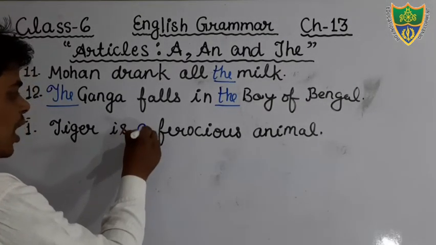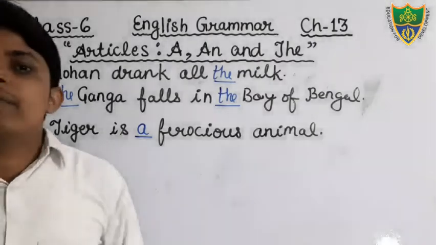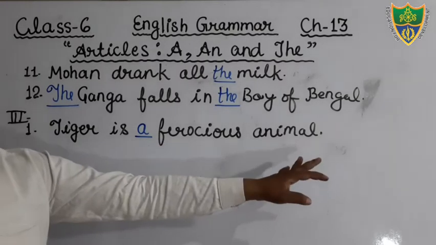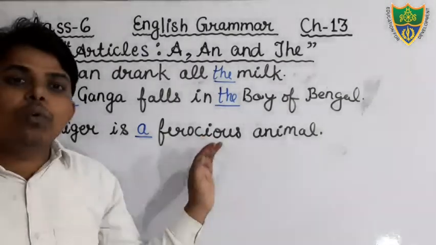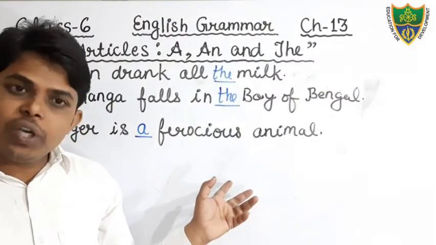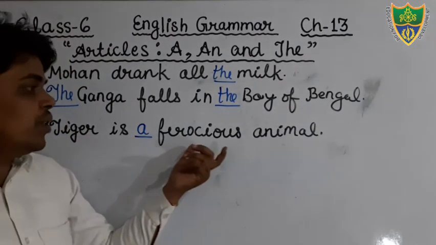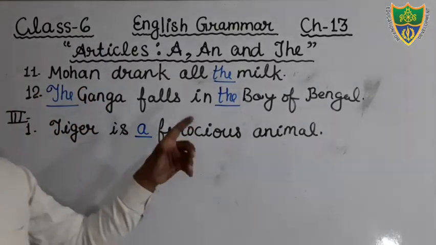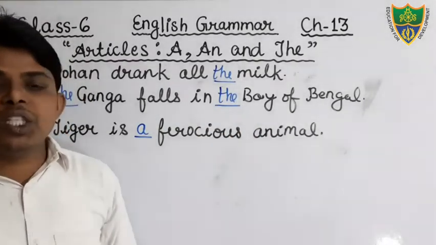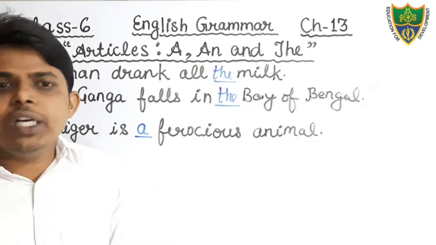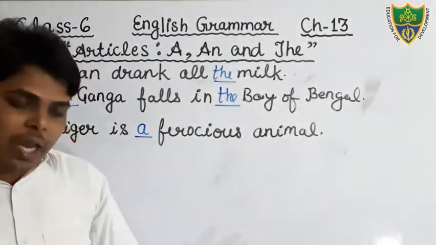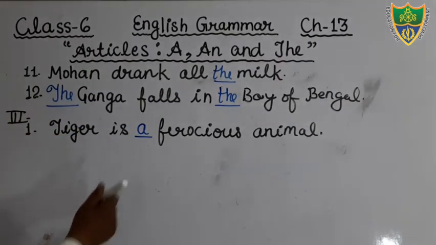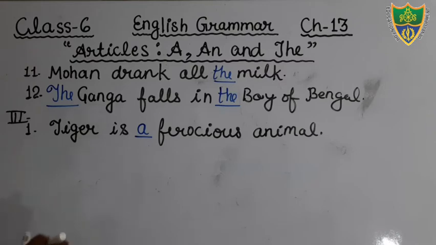Okay, students, we will use the article a just before the word ferocious animal. Okay, just see, tiger is a ferocious animal. We will use the article a just before the word ferocious. Okay, tiger is a ferocious animal. Okay, students, so you will write this sentence in front of the given sentence. If there is enough space to write, you will write in the book only. No need to write in the copy. Okay, because there is enough space. Okay, so you will write this sentence in the given blank. Come to the next question.